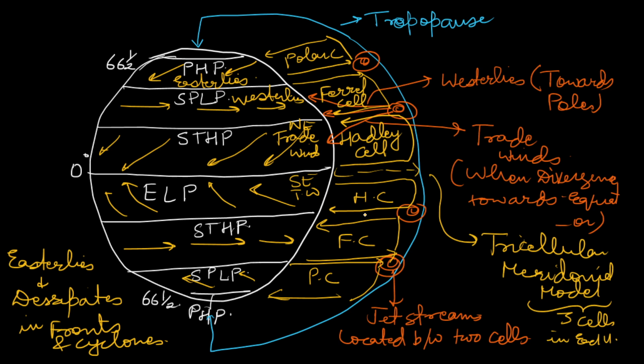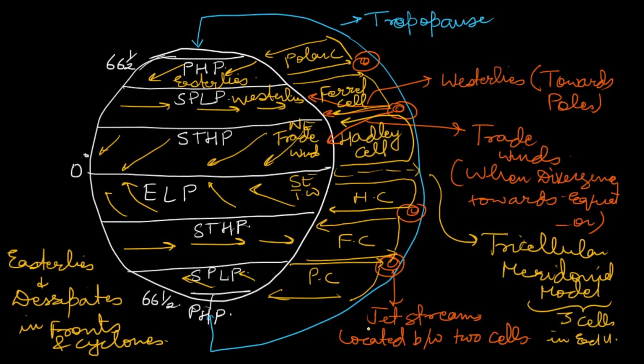Now we will move towards jet streams. This is important. Draw it clearly on a big sheet of paper and keep the concepts in mind: where the winds are diverting, how the Coriolis force is acting, how the geostrophic winds are moving towards the poles and towards the equator. The trade winds move towards the equator, and westerlies move towards the poles. All these are simple concepts which must be remembered. Now we will move to jet streams.